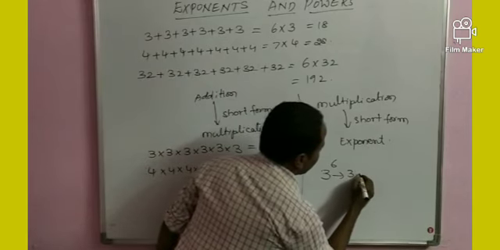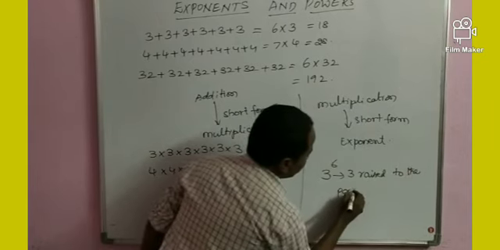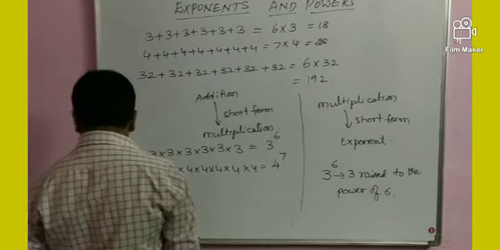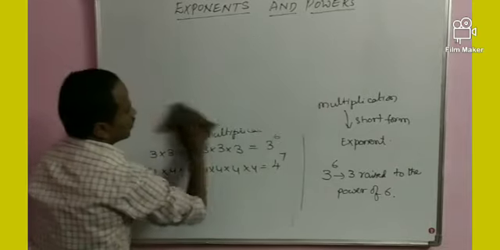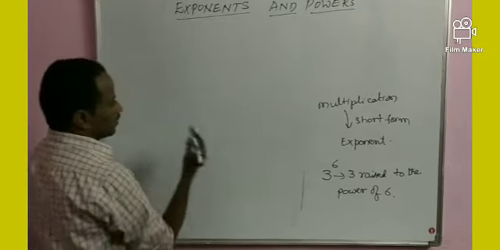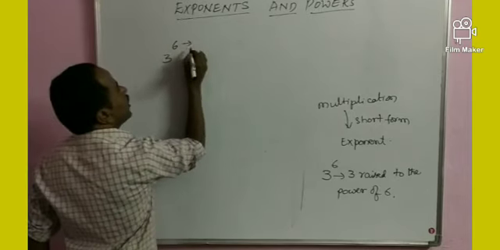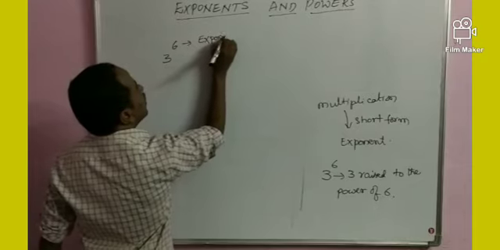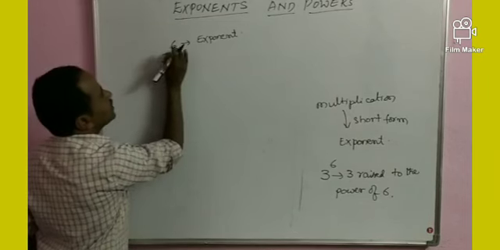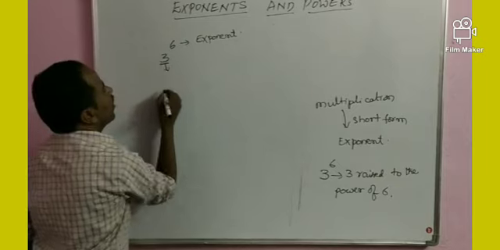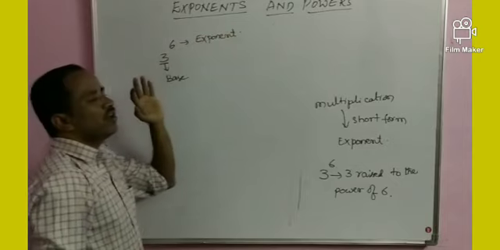3 raised to the power of 6. In 3 raised to the power of 6, 3 is called base, and 6 is called exponent.